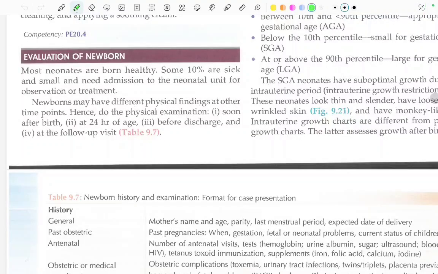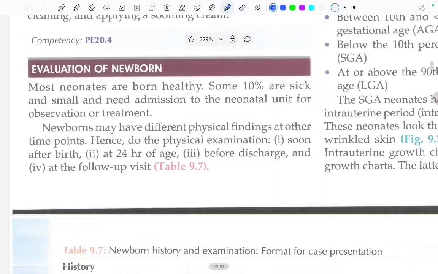Hi, in this video we will read about evaluation of a newborn. Let's start. Most newborns are born healthy. Some 10% are sick and small and need admission to the neonatal unit for observation and treatment. Newborns may have different physical findings at different time points, hence do the physical examination soon after birth, at 24 hours of age and before discharge, and at the follow-up visit.